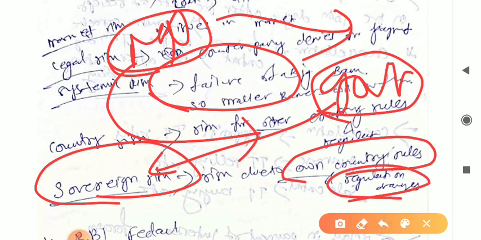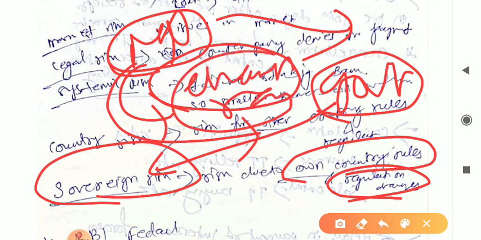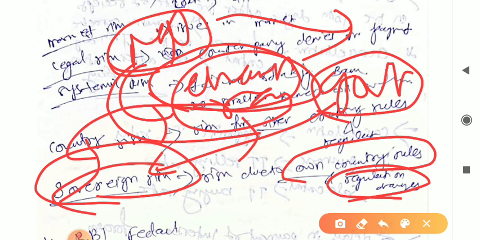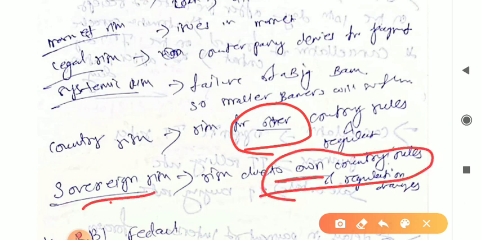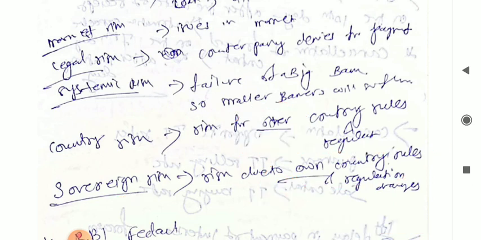And if the Indian government changes some rules or regulations, that will create sovereign risk, right? So the basic difference between country and sovereign risk is that country risk is due to other country rules and sovereign risk is due to own country rules, right? This is the difference, you can easily remember.